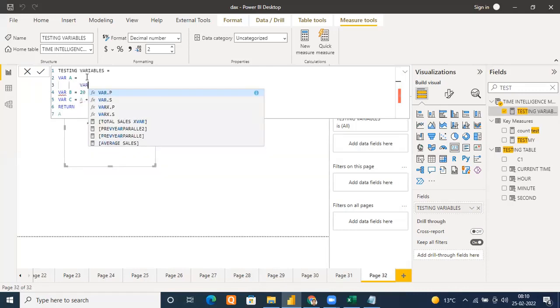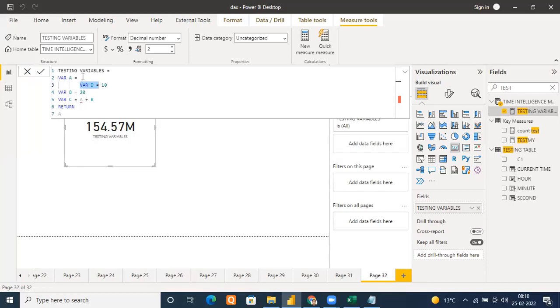Suppose the name is d equals 10, so variable a is equal to variable 10. Done. Because I have used a variable, the scope of the variable which I have declared inside will be only inside the variable a. Remember that the scope of this variable will be inside the variable a only.